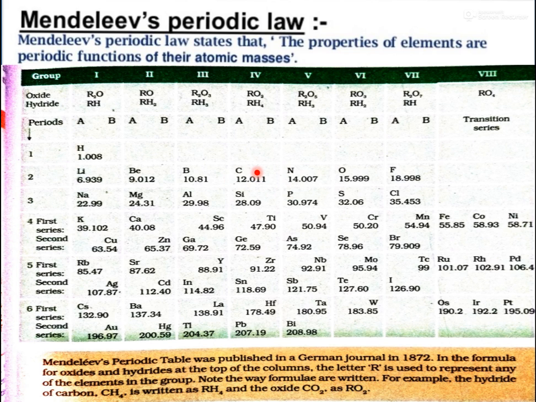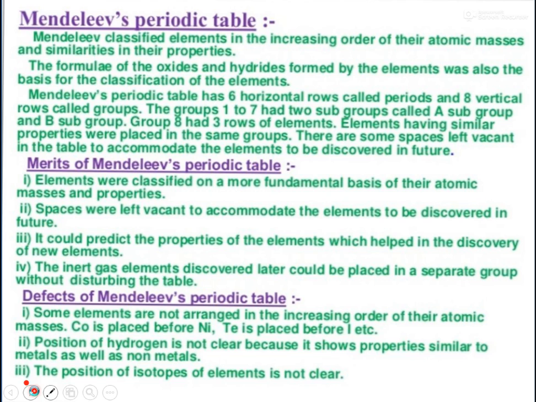No. One element cannot be placed in more than one place. But if the table is arranged on the basis of atomic masses, how can isotopes be justified? They were not justified. So that became a defect.